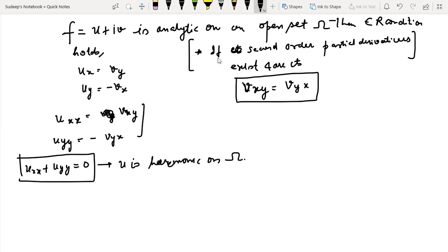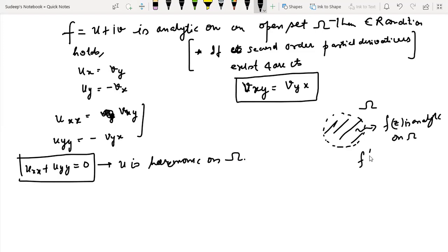However, this particular thing is not necessary to write, because later we are going to understand that if f is analytic on an open set omega, then all the higher order derivatives are also analytic, which implies that all the higher order partial derivatives of u and v exist.